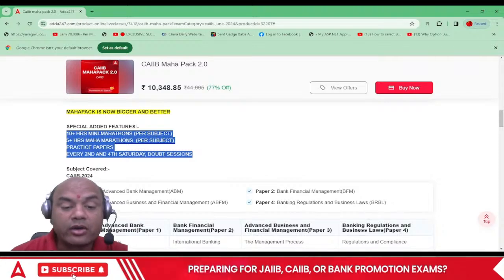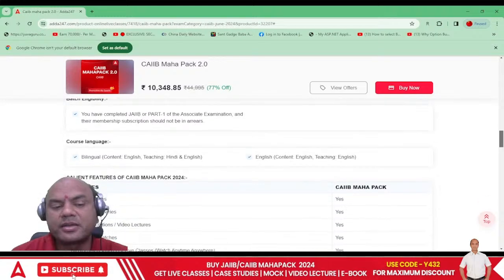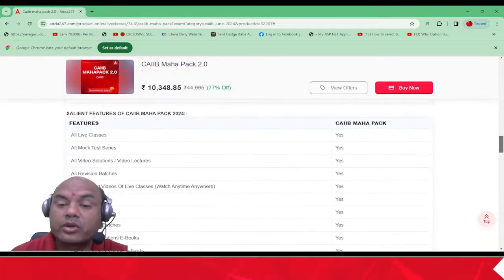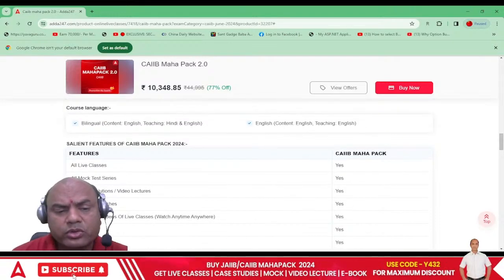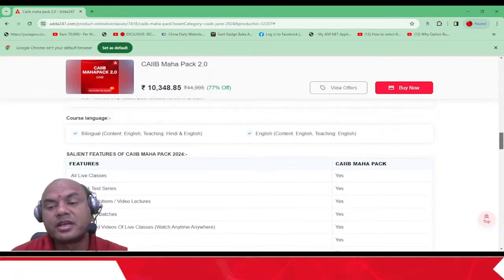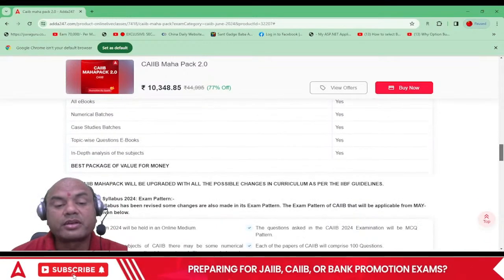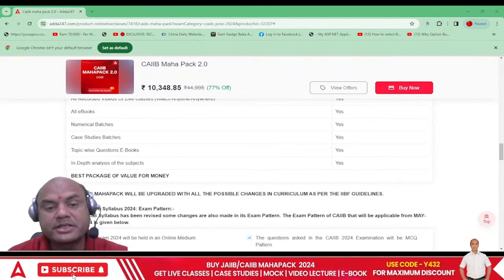Okay. Now you can go through the details here. The detailed processes and the things are given over here. I have already told you how to join this. Now look at the salient features. All live classes, CAIIB Mahapack. You can go through it. All live classes, yes, yes, yes. Everything is yes, because you are getting everything over here. So that's why join the Mahapack or the batches immediately.